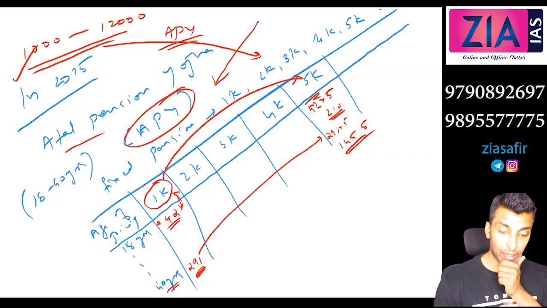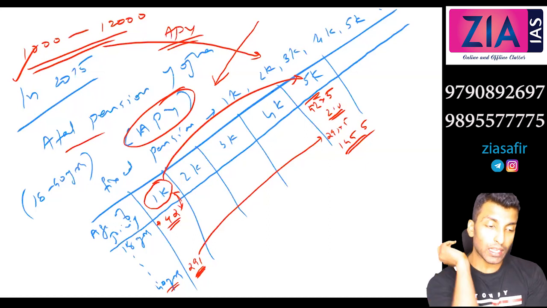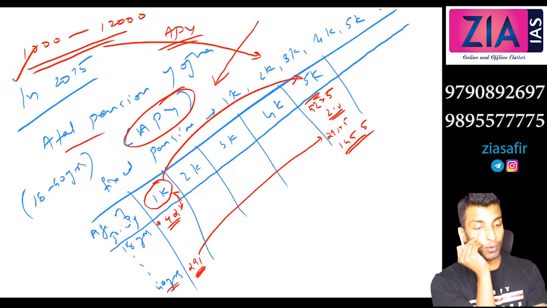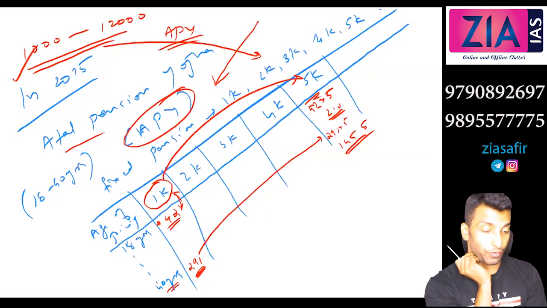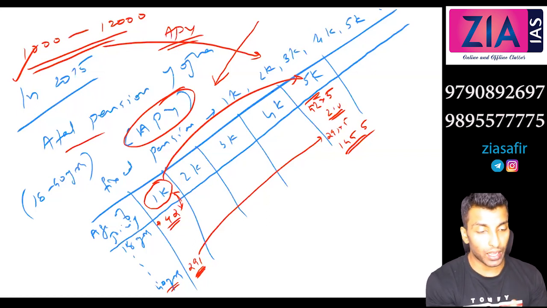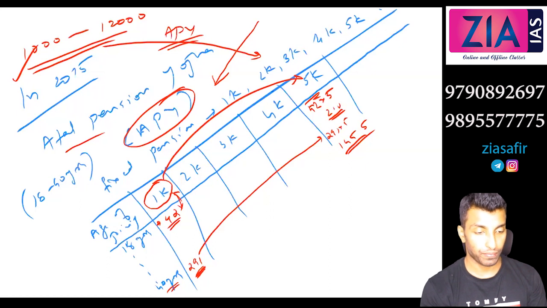Excuse me, sir. Tell me. Sir, I'm confused here. So that means Swavalamban and Atal Pension Yojana, both schemes are now valid? Yeah, both are there. When Atal Pension Yojana came, those people who had opted for Swavalamban were shifted to Atal Pension Yojana. They were given an opportunity that if you wish to, you can opt out of Atal Pension Yojana and remain in Swavalamban. Automatically they will be shifted to APY, but still, if you want to remain in Swavalamban, you can. Okay, sir. Thank you.